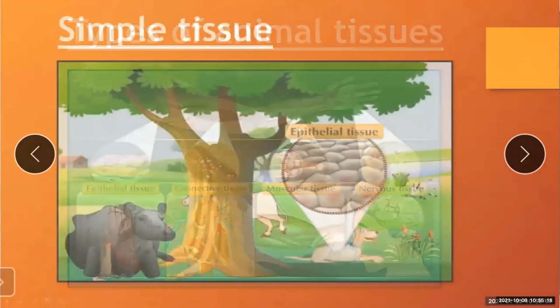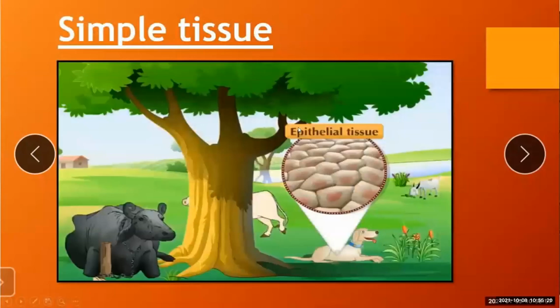Now, this epithelial tissue, these come under simple tissue. In our previous lecture, we have seen examples of simple tissue, the epithelial tissue present in animals. So this epithelial tissue is simple tissue. And what are they? They are the protective coverings in the animal body, and so they are called epithelial tissues.